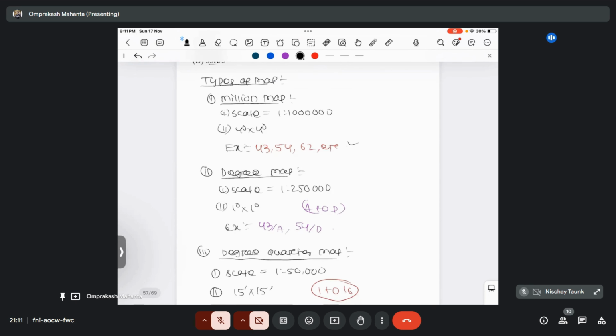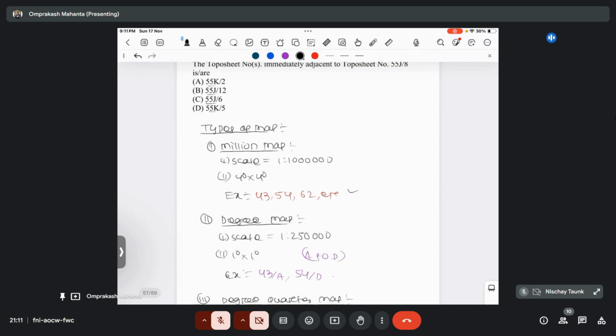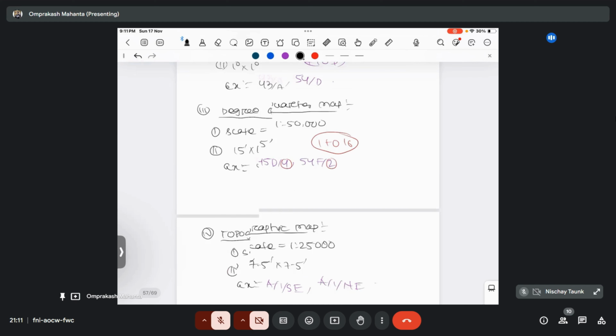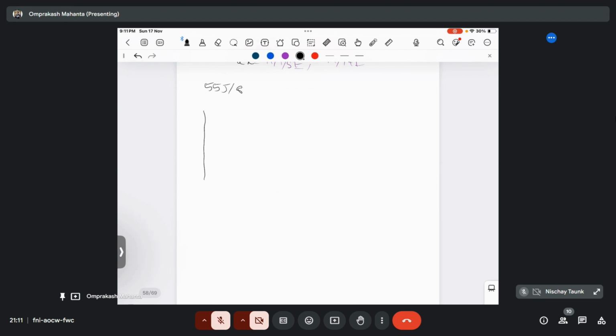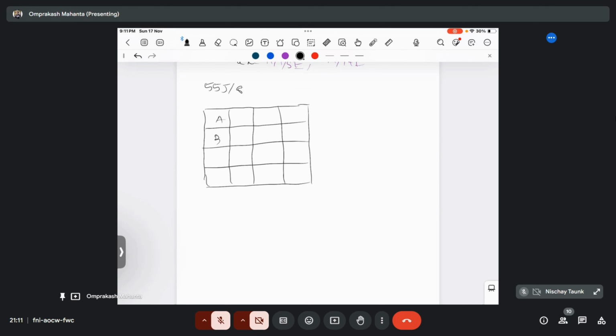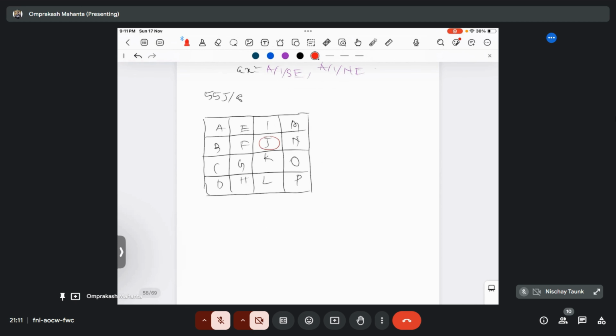So let's go to the quarter degree map. In the degree map, there are basically 2 as J and 2 as K. Let's draw the degree map here. The degree map ranges alphabetically from A to P: 1, 2, 3, 4, A, B, C, D, E, F, G, H, I, J, K, L, M, N, O, P. It ranges from A to P, and here is your J.